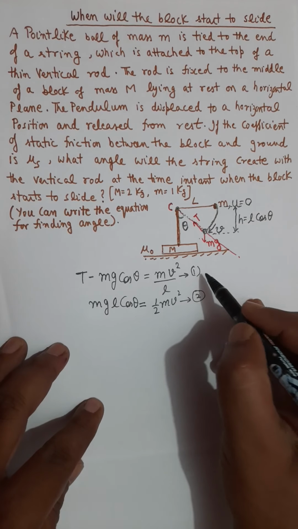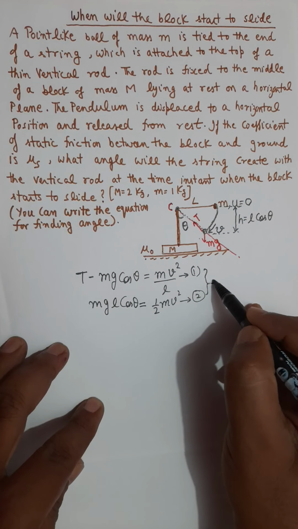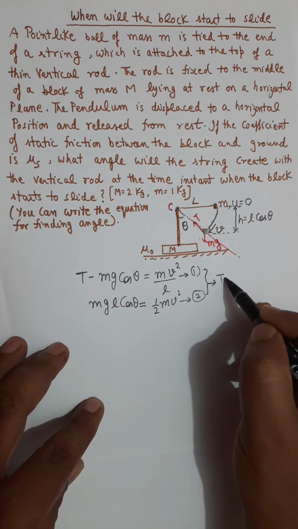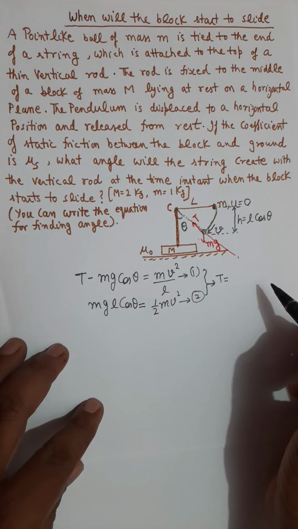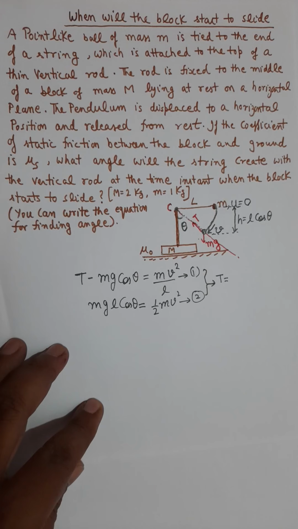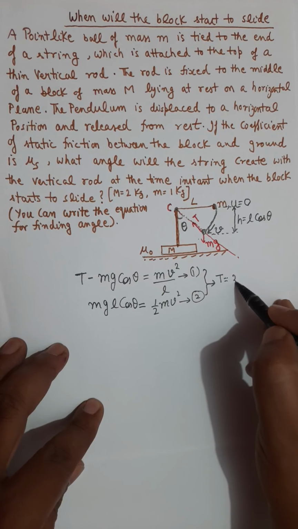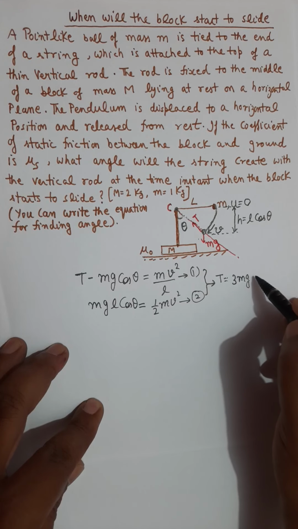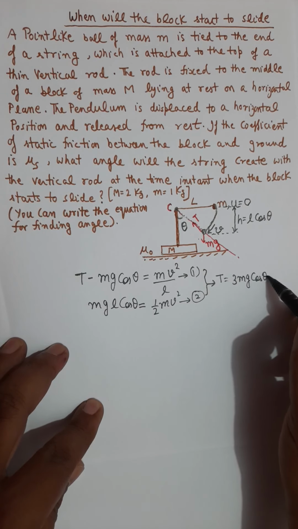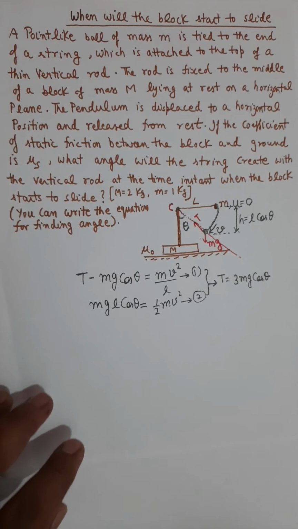From these two equations, we will find the value of capital T, which is the tension in the string. That's my goal. The goal of these two equations is to find the value of capital T, and that capital T will come as 3 times small mg cosine of theta. That's the value of capital T.